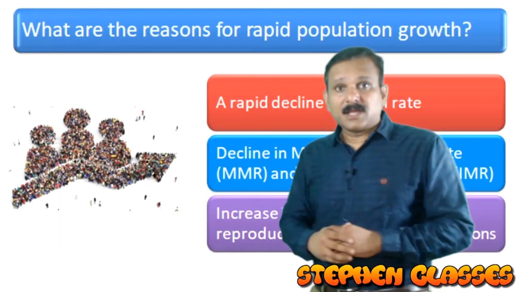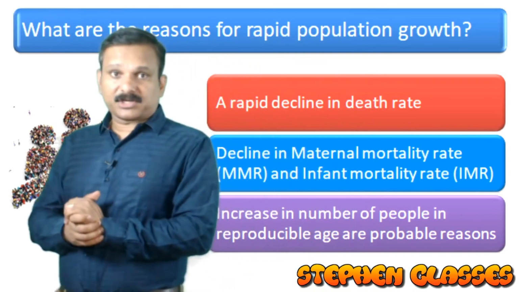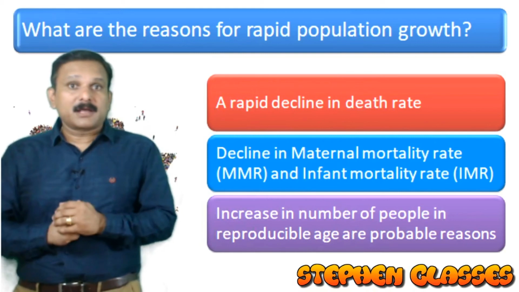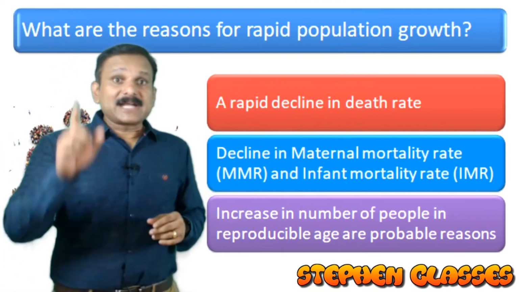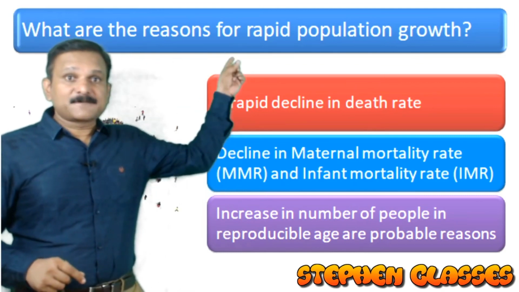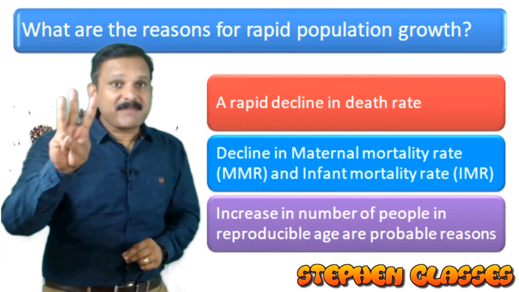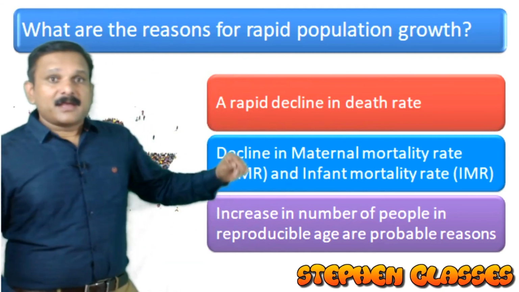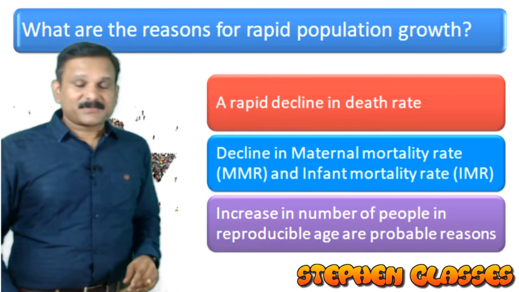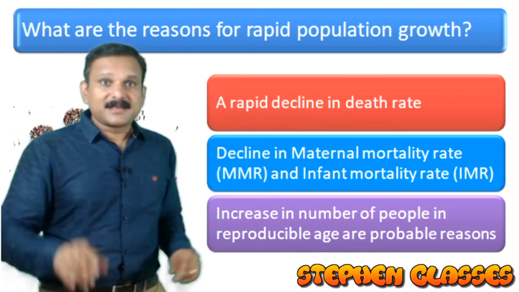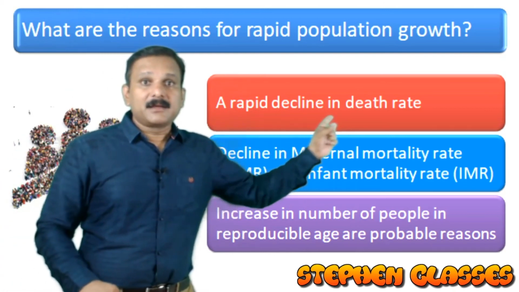Right. Now, what are the reasons for population explosion, or the rapid growth of population? We are going to discuss the reasons. There are actually 3 main reasons. First, there is a rapid decline in the death rate. When there is a decline in the death rate, the population will increase. So one reason is the rapid decline in the death rate.